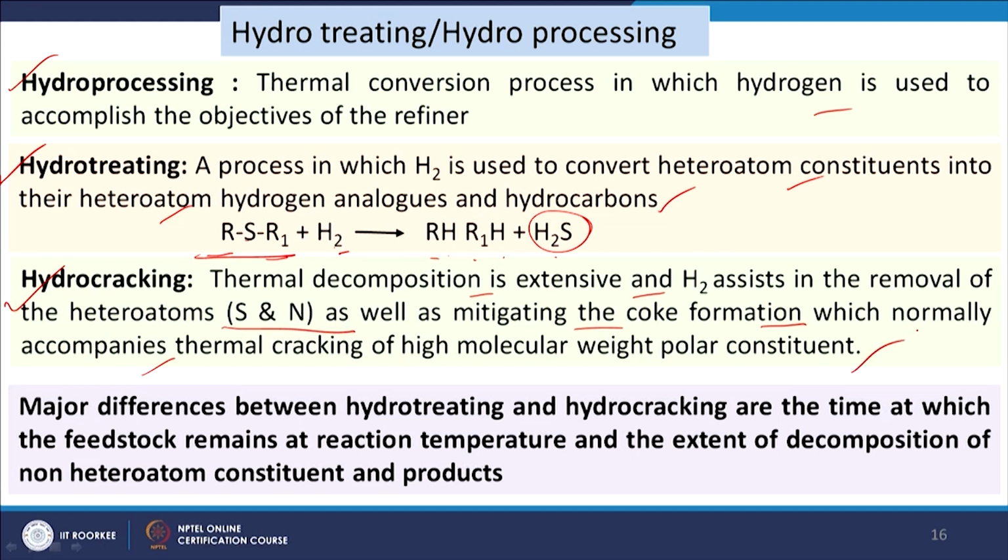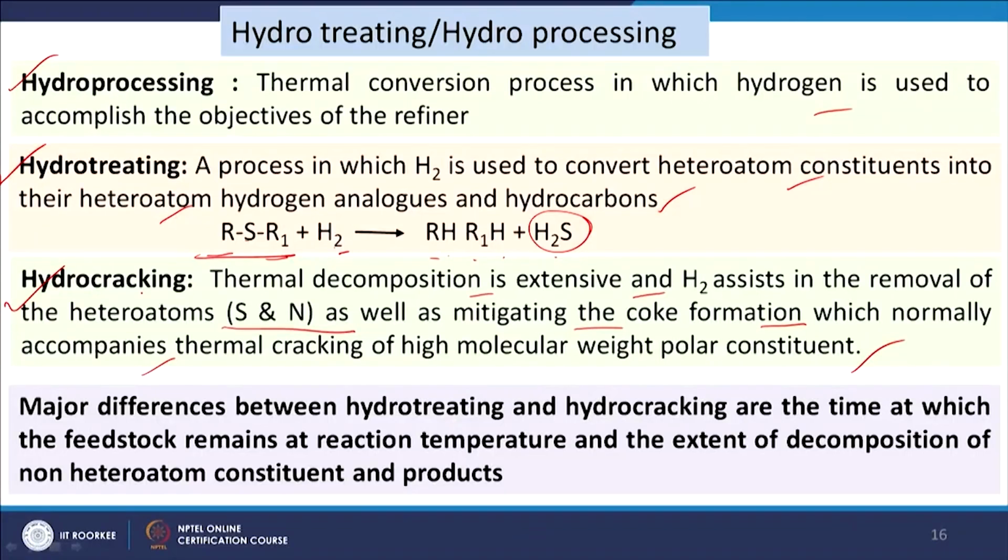So, if we go for thermal cracking, there is coke formation on the catalyst, but if we use hydrocracking, the coke formation will be reduced because those molecules will be converted by the addition of hydrogen. So, coke will not be deposited.